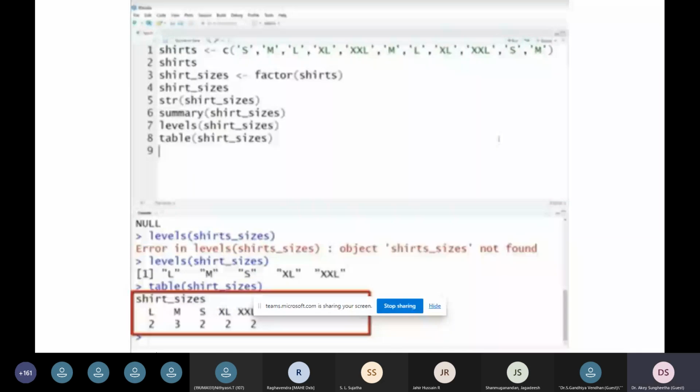And if you want to display it in the form of a table, you can see the table of shirt sizes. It displays the table, and you can see the XL is occurring 2 times, and double XL is occurring 2 times, and the small size shirt 2 times, and the medium size 3, and L 2 times. So this R tool presents it in terms of a table. It analyzes the levels, and it displays in terms of a table.